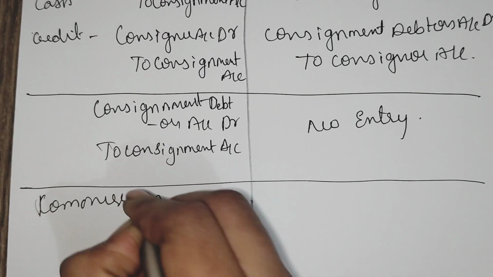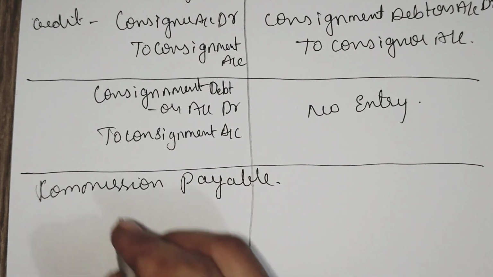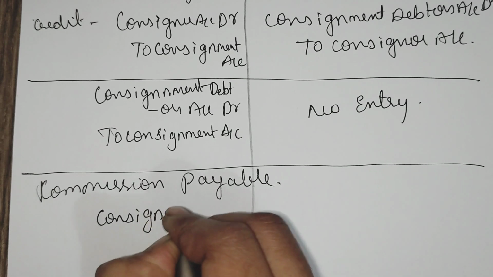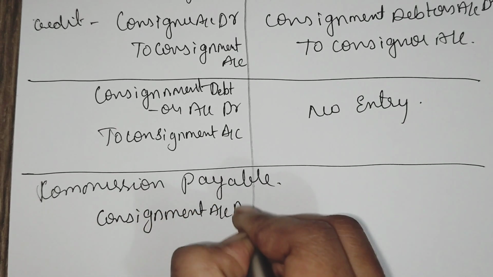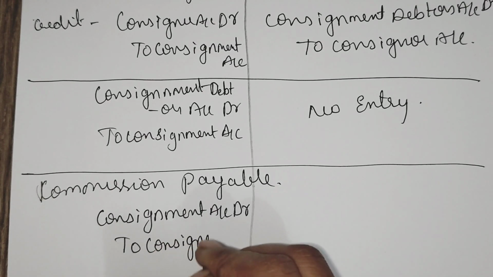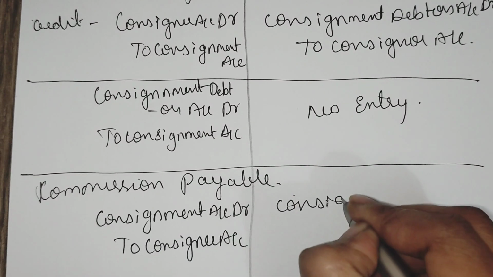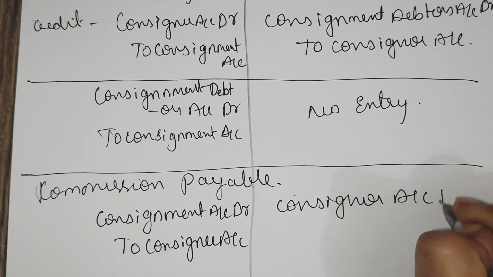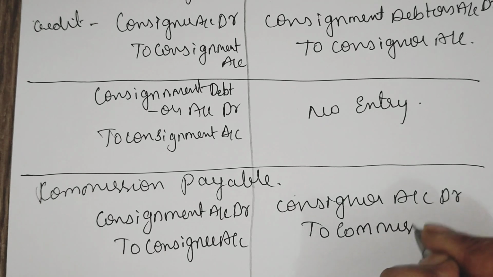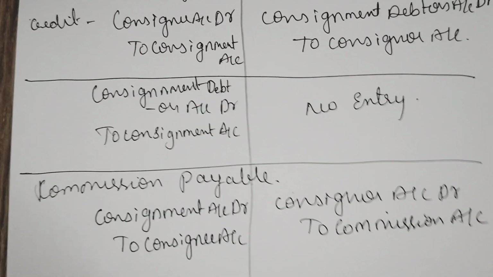Commission payable. In the books of consignor, consignment account debtor to consignee account. In the book of consignee, consignor account debtor to commission account. It is an income for him, so we are crediting the commission account.